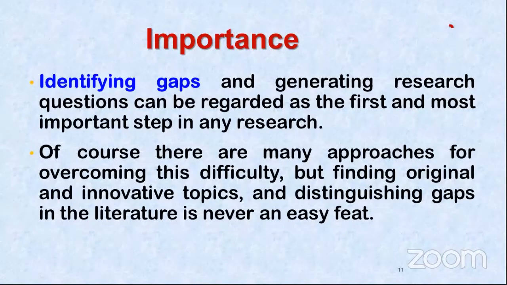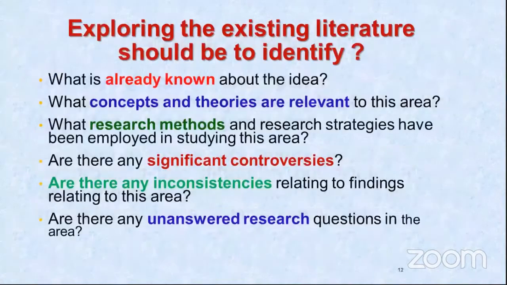Now, how are we identifying gaps, and what is the need for exploring the existing literature? This will help you know what is already known about the idea, and what is already existing in the literature.